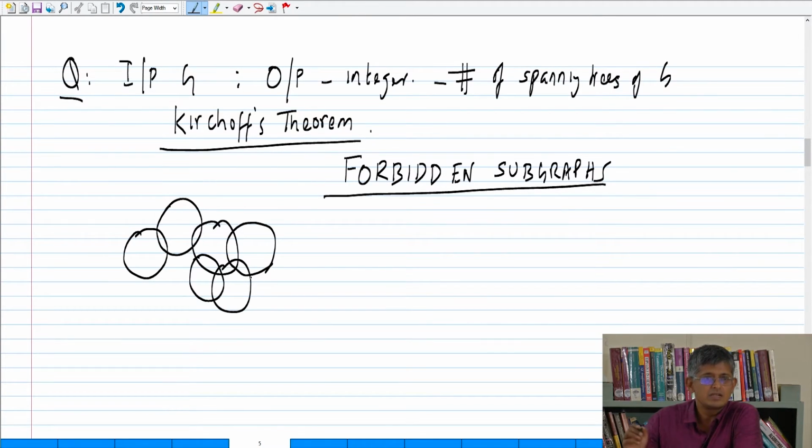Corresponding to this structure, I want to draw the following graph, which has one vertex for each of these disks. How many disks are there? 1, 2, 3, 4, 5 and 6.